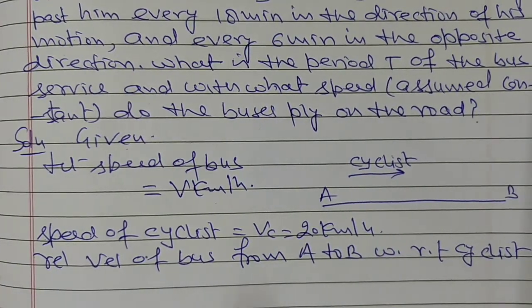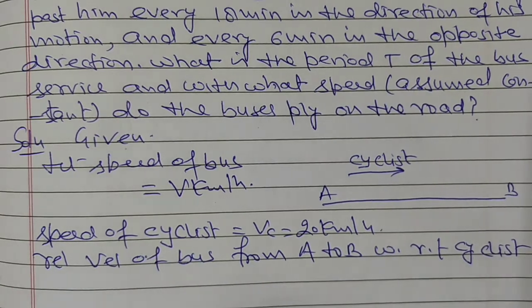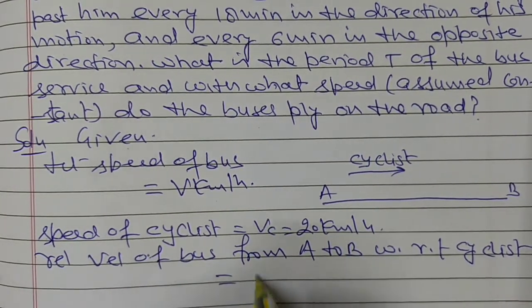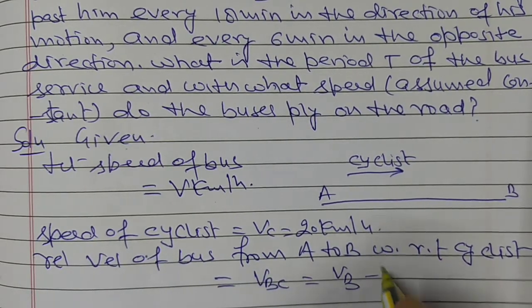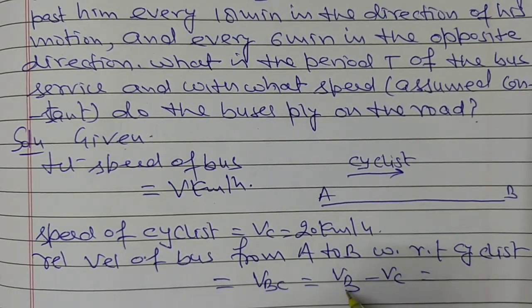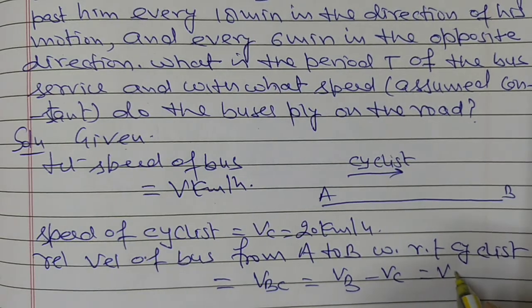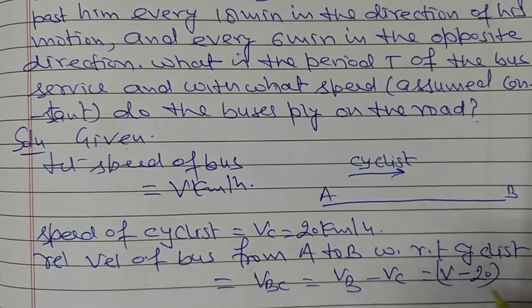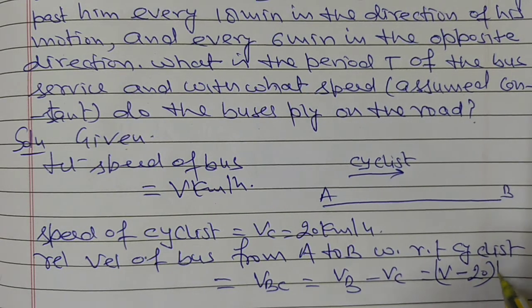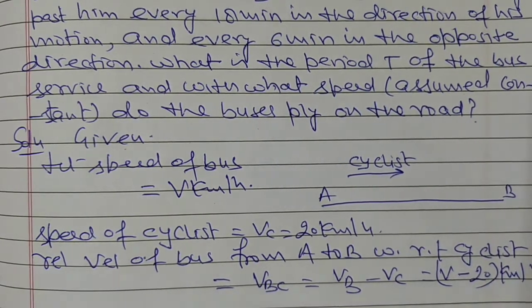That is Vbc equals V minus Vc, where V is the velocity of the bus and the velocity of cyclist is 20, so this is V minus 20 kilometer per hour.